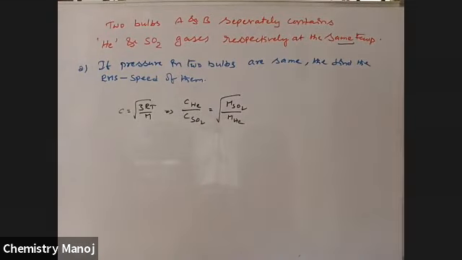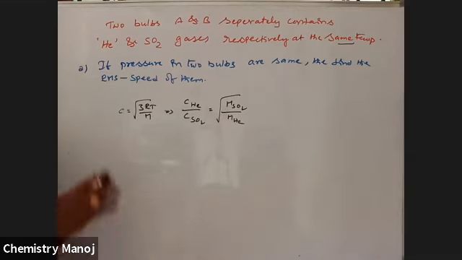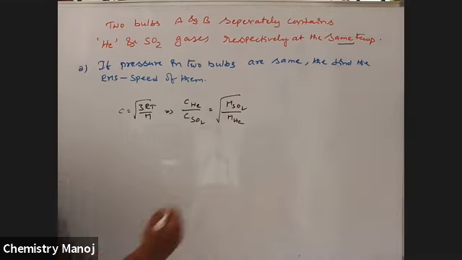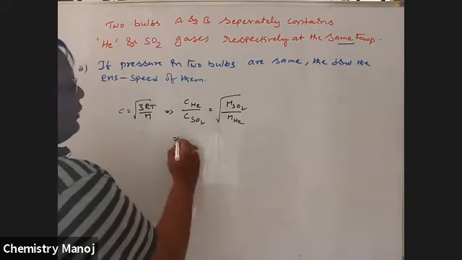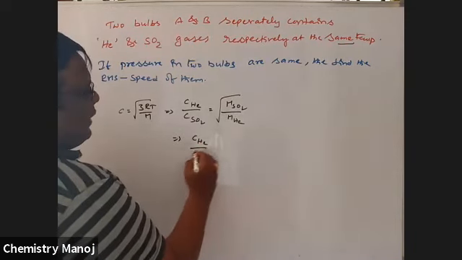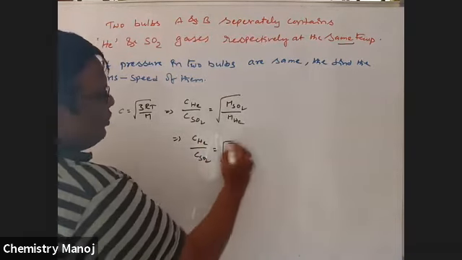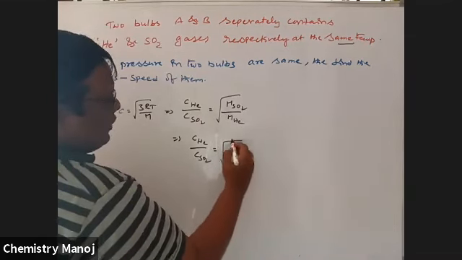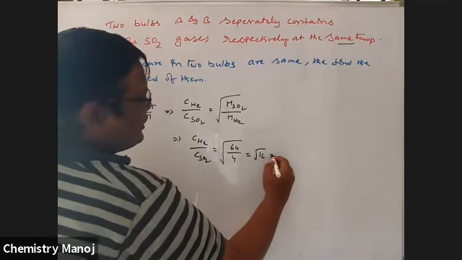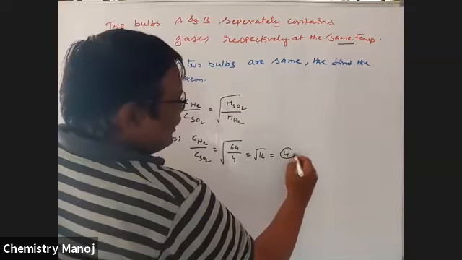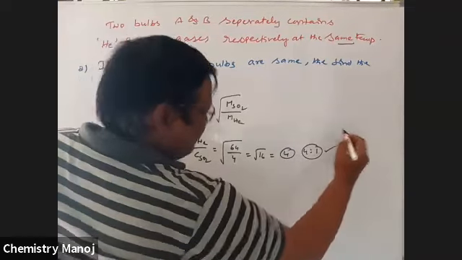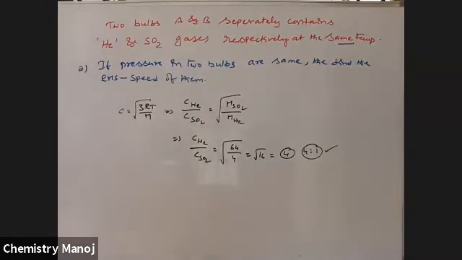Gases are different, nature of gases are different, that's why C value is different. Molecular weight of SO2 is 64, helium is 4, which is equal to 16, under root is 4. Therefore, it is 4:1.